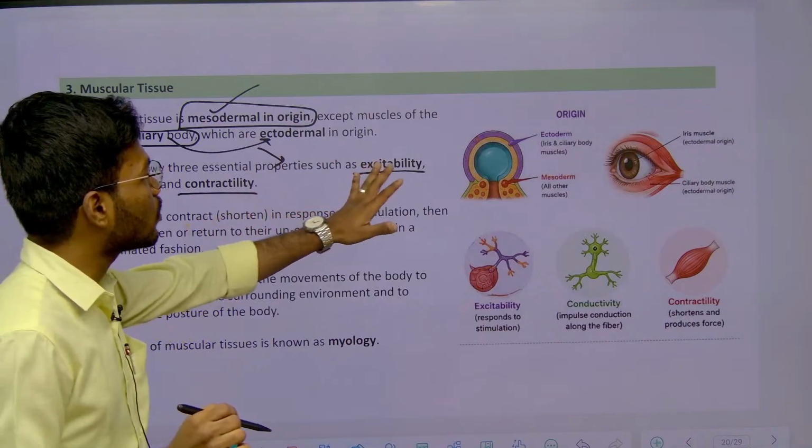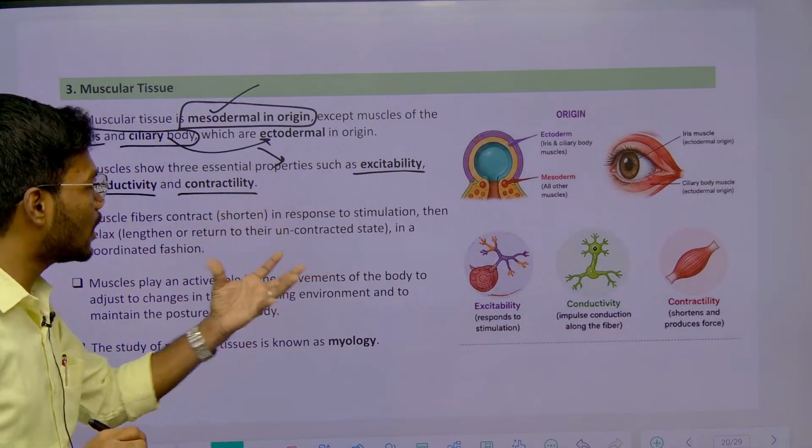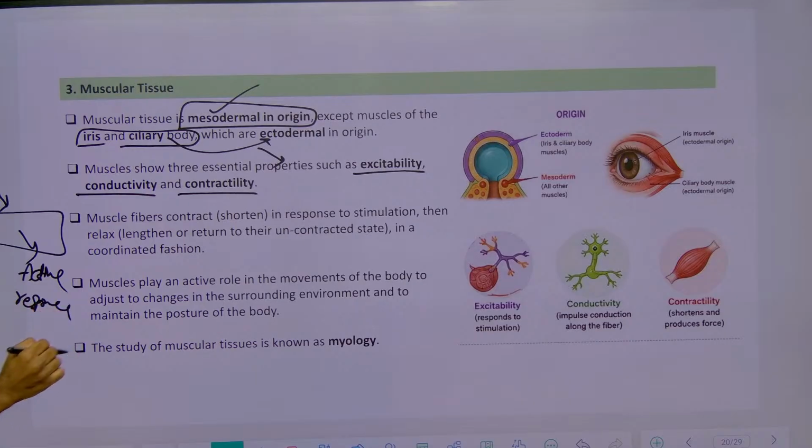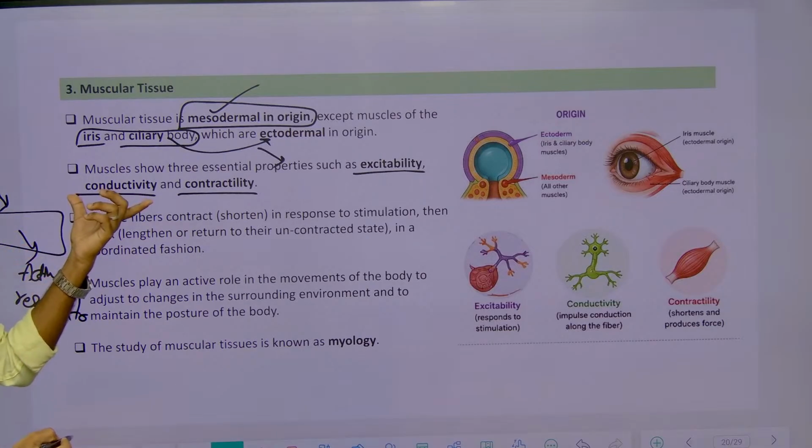What are the definitions of all these things? Excitability is nothing but, whenever a signal comes to the muscle, what happens? This muscle has to activate. So that activation or response to a particular signal is called excitability, right?